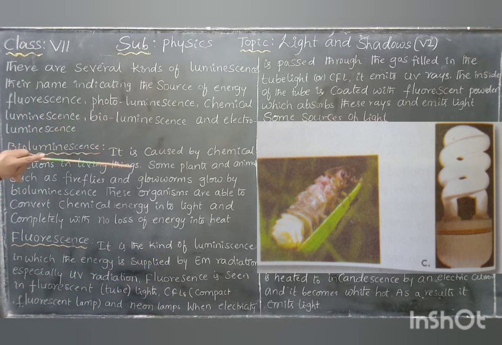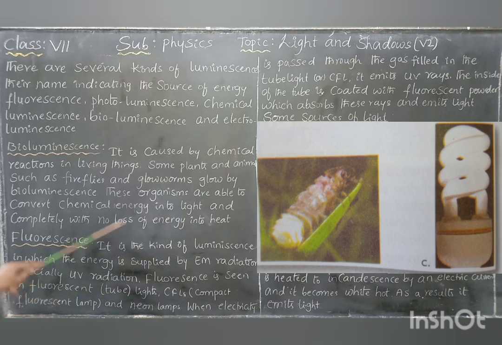Fluorescence, next photoluminescence, chemical luminescence, bioluminescence and electroluminescence. We will understand only two: bioluminescence and fluorescence. Bioluminescence is caused by chemical reactions in living things. Some plants and animals such as fireflies and glowworms glow by bioluminescence. Bioluminescence means the chemical reaction is converted into light energy.